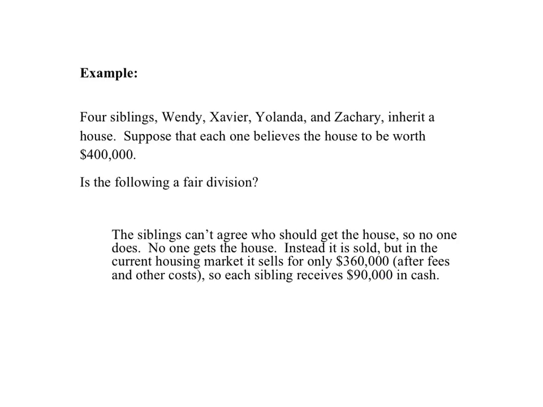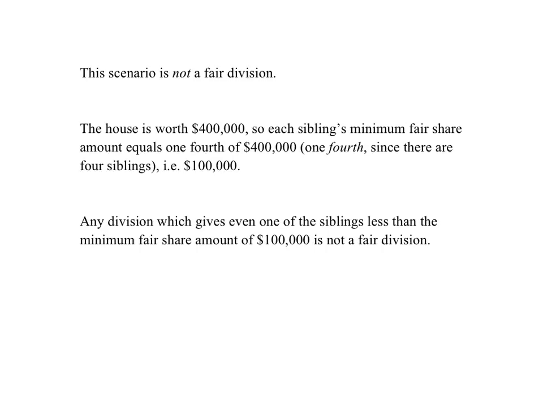So think, according to our definition, is giving each sibling $90,000 in cash a fair division? The answer is no. This scenario is not a fair division. You might have thought that because each one is getting the same dollar amount, $90,000, and $360,000 was all they could get in the fair market, well, then that's the best they could do, and so it's a fair division. No, that's not the thinking. That's not how our notion of fairness actually works.